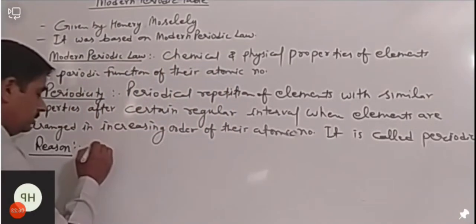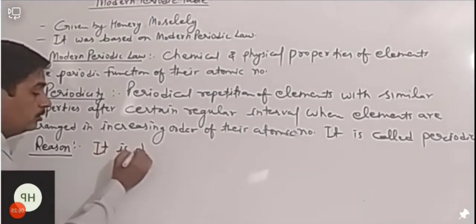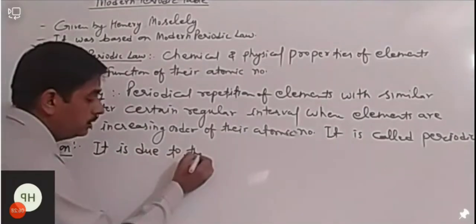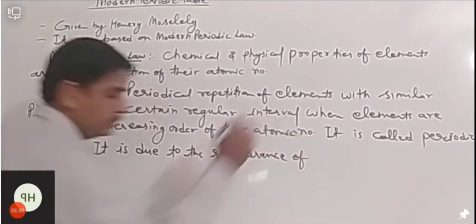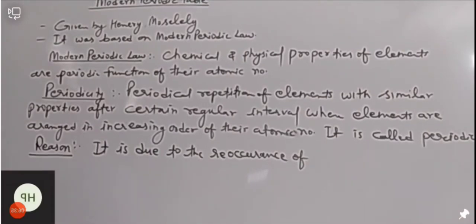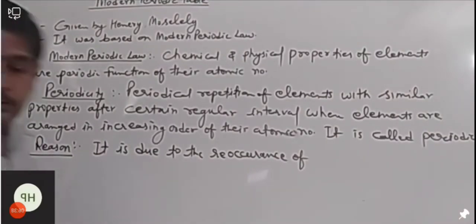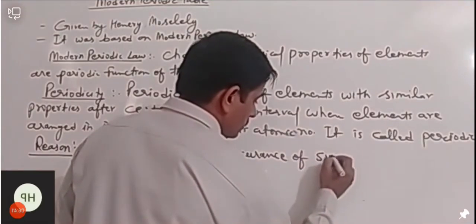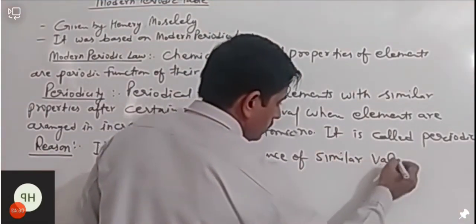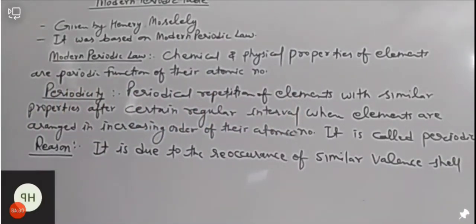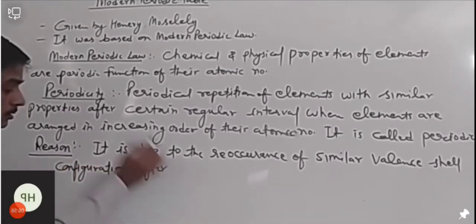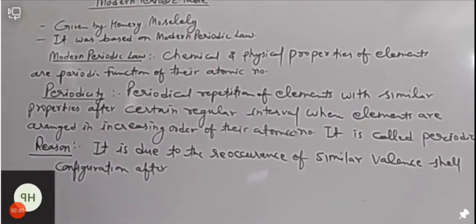It is due to the reoccurrence of similar valence shell configuration after a certain regular interval.